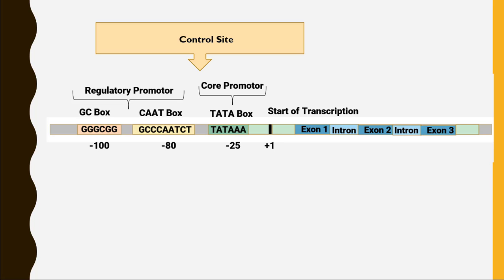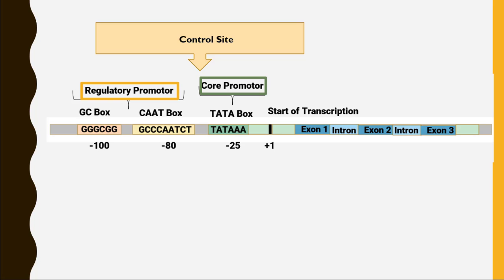So here we have the control site. In that control site we have the regulatory promoter and the core promoter. The regulatory promoter has 2 consensus sequences, that is the GC box and the CAT box, and the core promoter has the TATA box. Keep in mind that all these consensus sequences are not necessarily present in every eukaryotic DNA.